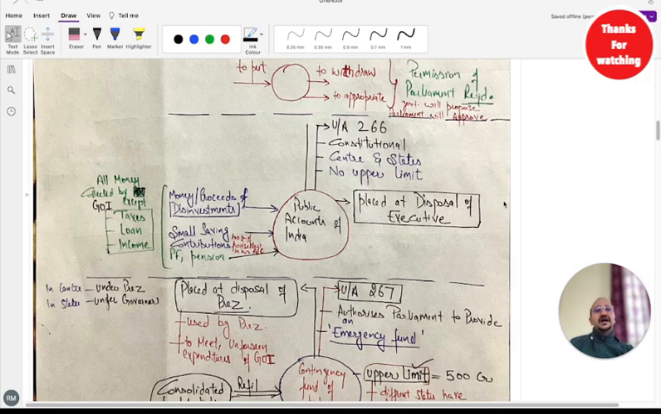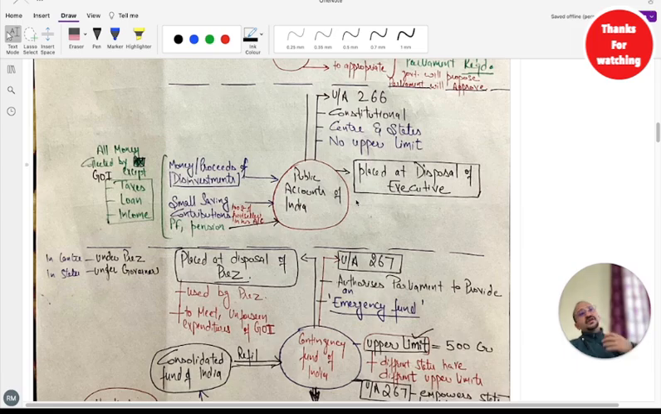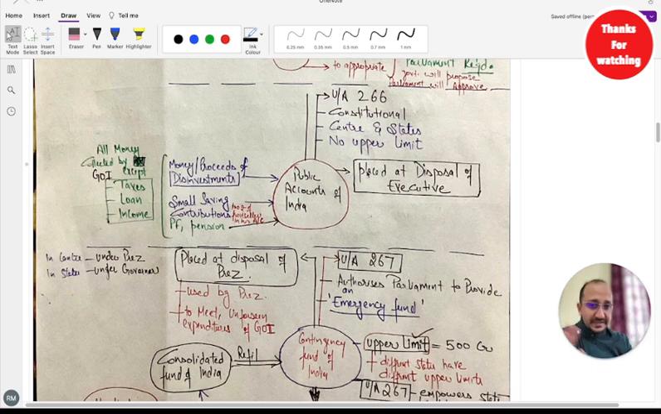Again, this account of India, you can't just withdraw the money like that. Government has to show to the parliament how much salaries and pensions they are giving. So all this data, trust me guys, you can see in the fiscal policy.